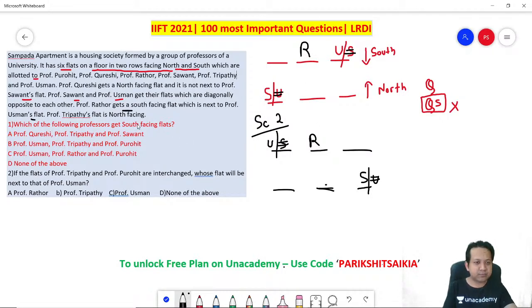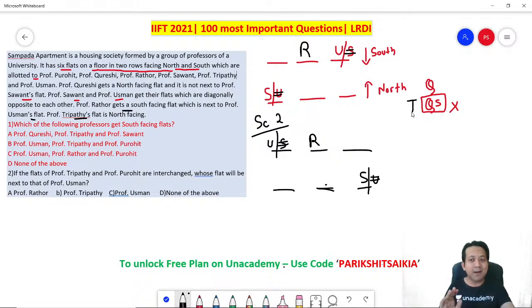Next, Professor Tripathi is north-facing. If Professor Tripathi is north-facing, where will the professor come? North-facing. Remember, so how will you put them? Yes. I hope you're getting it, right? Professor Tripathi will also be out here.